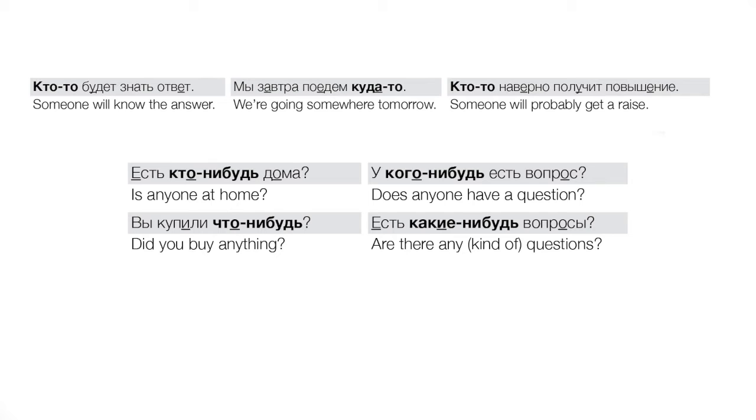Finally, кто-то, наверное, получит повышение. Someone will probably get a raise. Okay, now again, this is a little bit different because we don't seem completely certain of this. We are saying наверное, but we are expressing a very high degree of confidence, right? That someone, we're not sure who, but someone is probably going to get a raise. And so again, you might contrast that with just an open-ended question where we would say кто-нибудь получит повышение. Will someone get a raise? Right, but again, here, judging from what little context we have, we are expressing certainty.